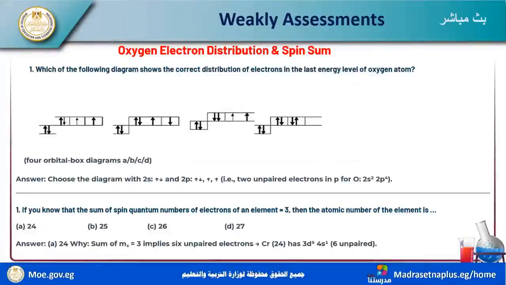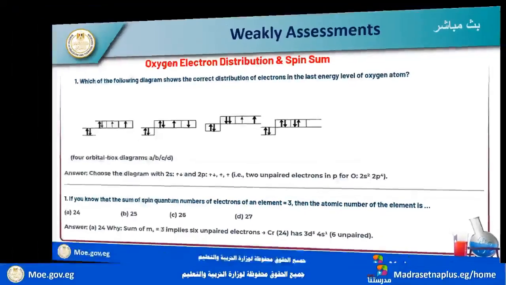Single electrons are not found in any group except 6b, the 6th column in the periodic table, with atomic number equal to 24. You can distribute 24 to know we have 4s1, single, and 3d5, 5 singles, each one equal to positive half. We have 6 positive halves, and the summation is 3.